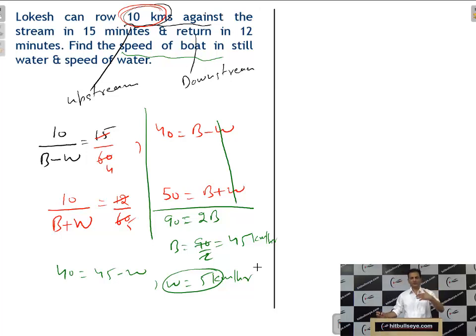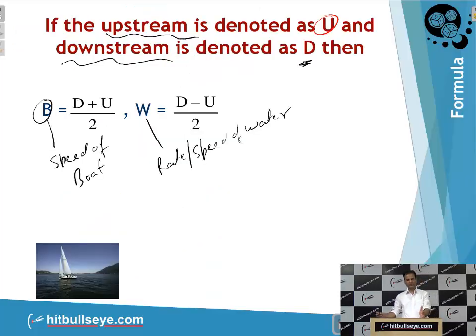Then straightaway, students, you can apply the formula which we have already done in the last slides. Again, I will go to the slide. What is the formula? You can see, speed of boat will be downstream plus upstream by 2, and speed of water will be downstream minus upstream by 2.